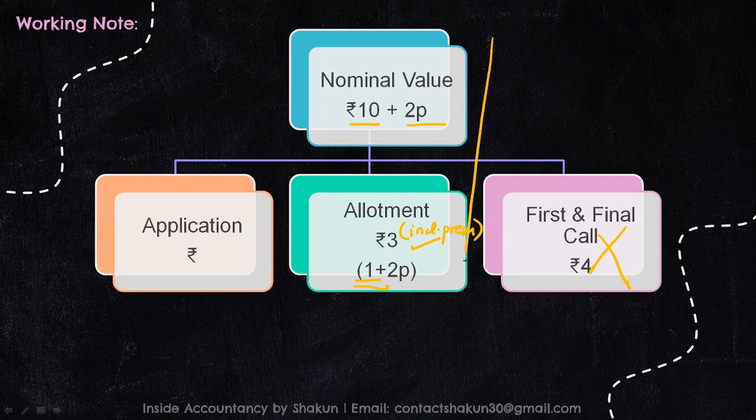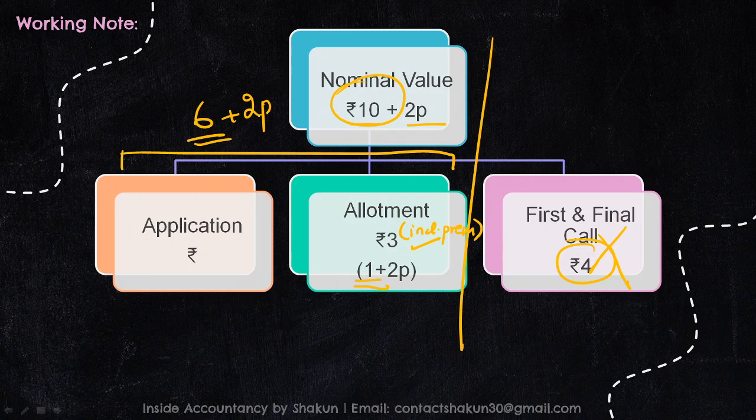So if we look here, our called up value is how much? Out of 10, 4 rupees is subtracted. So our called up value till now is 6 rupees plus 2 rupees premium, right? So out of 6, since 6 rupees is the total called up value, 1 rupee is for allotment. So what will be the application? The application will be 5 rupees, as I explained before also.